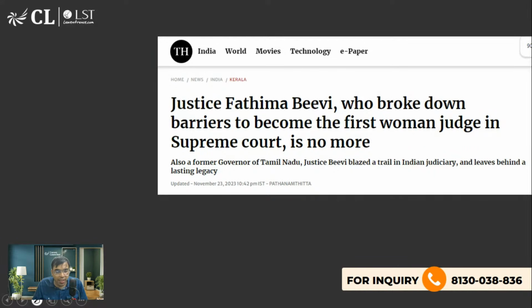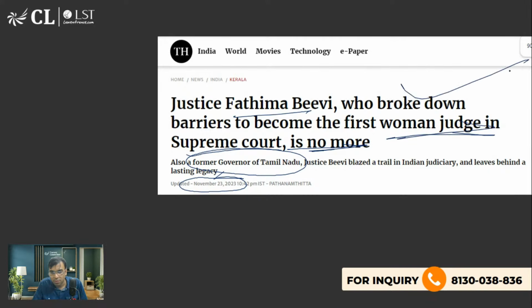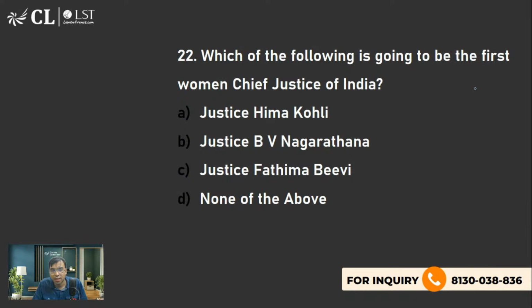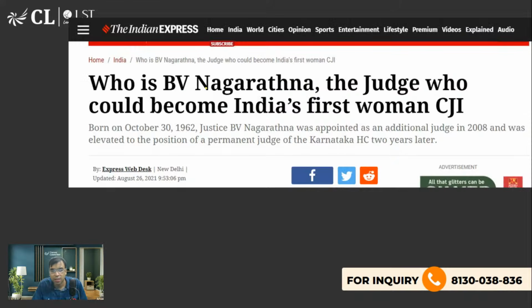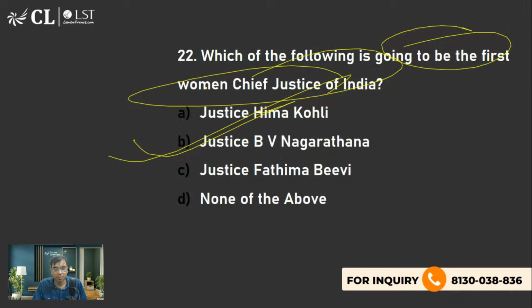Yes, this news was from November 2023. She died in November 2023, and after retirement she was appointed as the governor of Tamil Nadu. Okay, this is done. We have discussed it. First woman CJI. Answer is BV Nagarathna. So we have discussed, right.